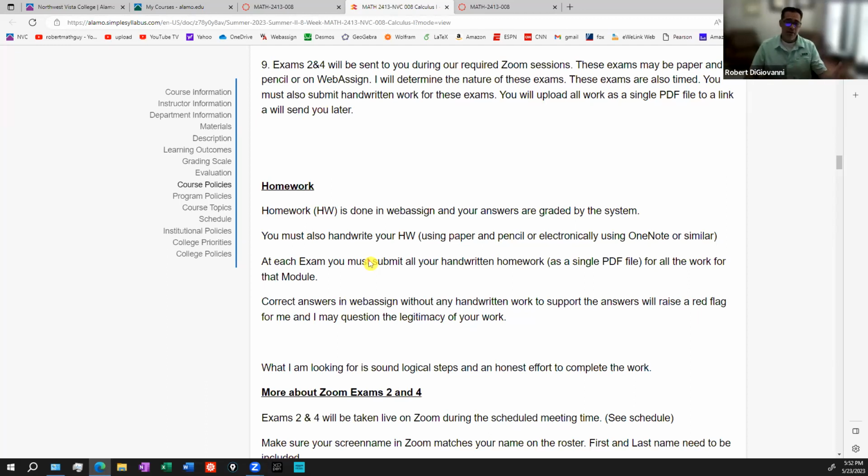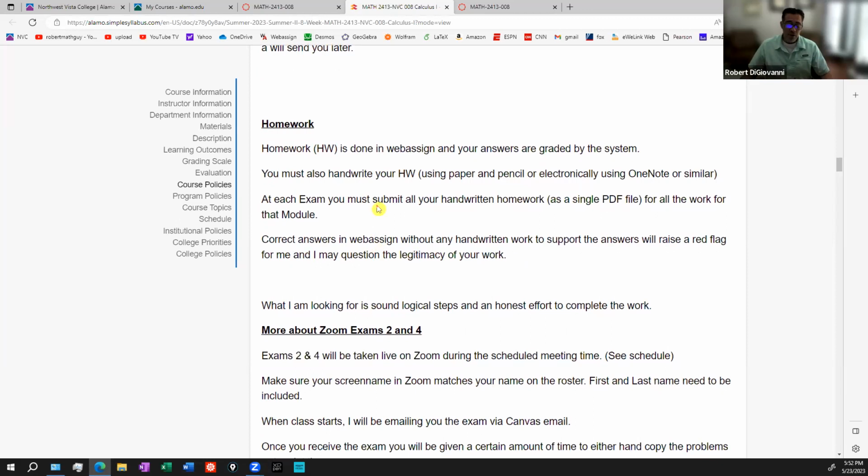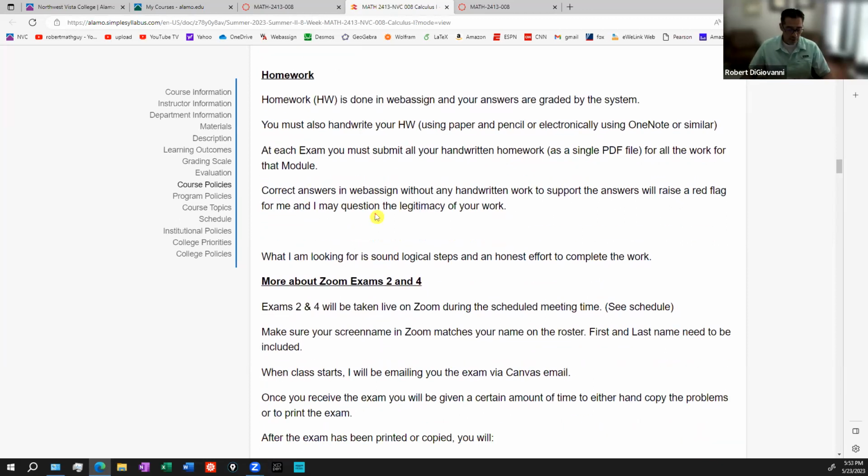I've seen this in the online math courses that I've taught for years and years. There are students who are going to take this seriously. They're going to do it the right way. They're going to learn. And then there are students who are going to try and find answers, show up to exam 2 and not know what to do. So please use the homework as a way to learn and reach out for help when you need it.